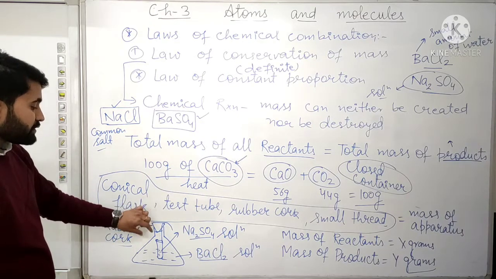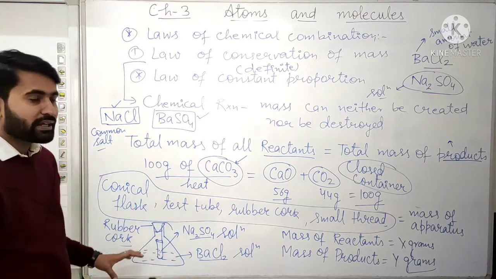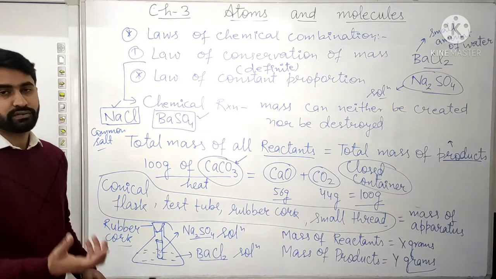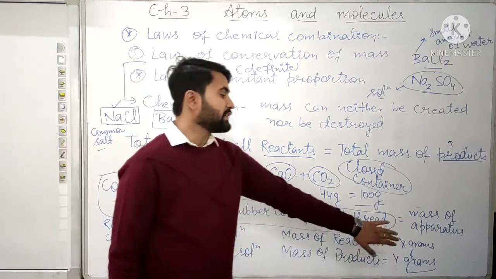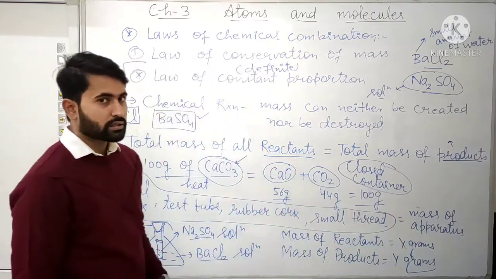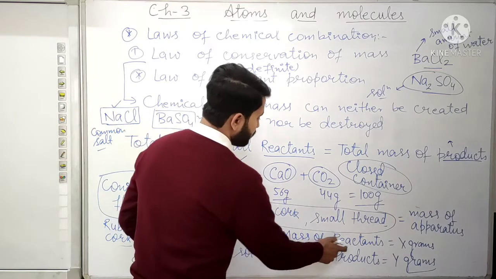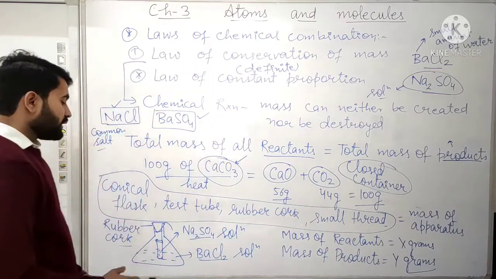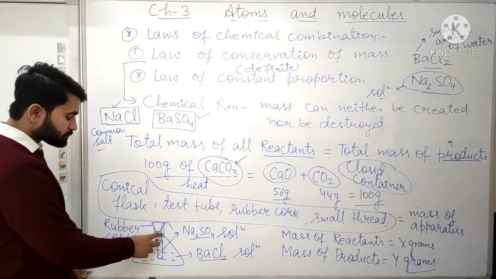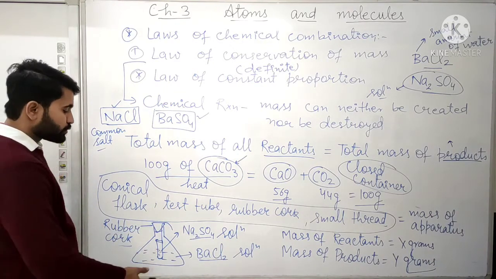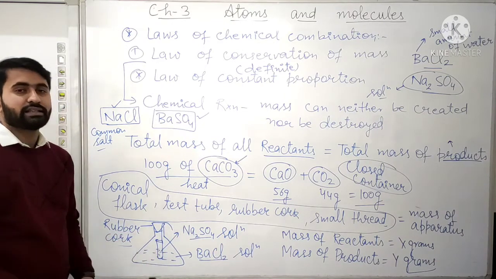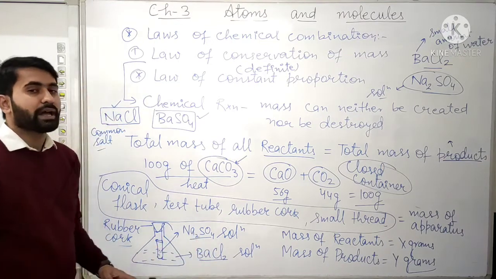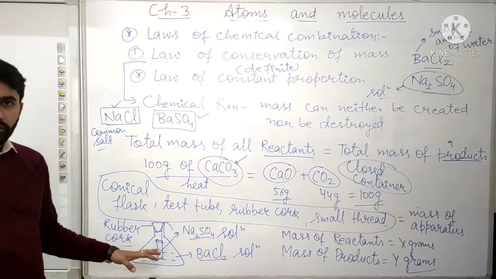Now we will fix the rubber cork, and then again measure the weight. Whatever mass we get, from that we will subtract the mass of apparatus. This will be our mass of reactants. Suppose that is x grams. Now we will make the thread loose so that the sodium sulfate in the test tube gets mixed with the barium chloride solution in the conical flask.